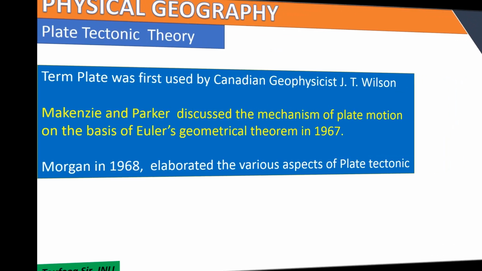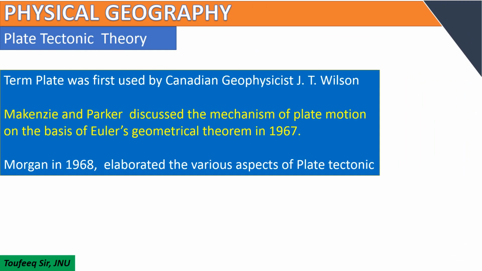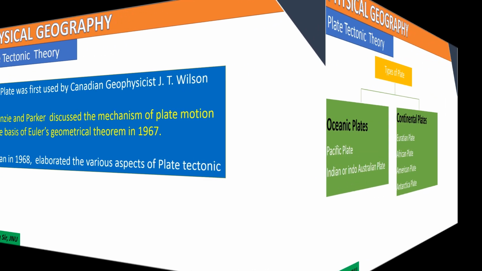The term plate was first used by Canadian geophysicist J.T. Wilson. McKenzie and Parker discussed the mechanism of plate motion on the basis of Euler's geometrical theorem in 1967. Morgan in 1968 elaborated the various aspects of plate tectonics.